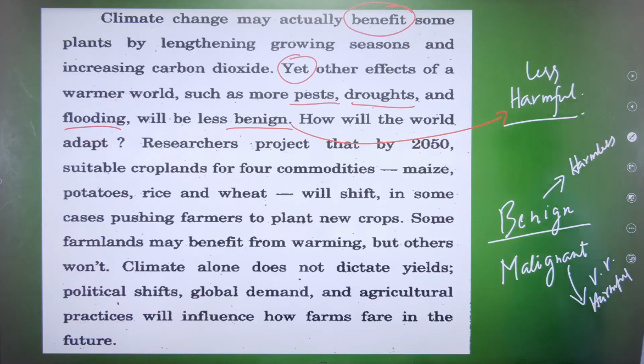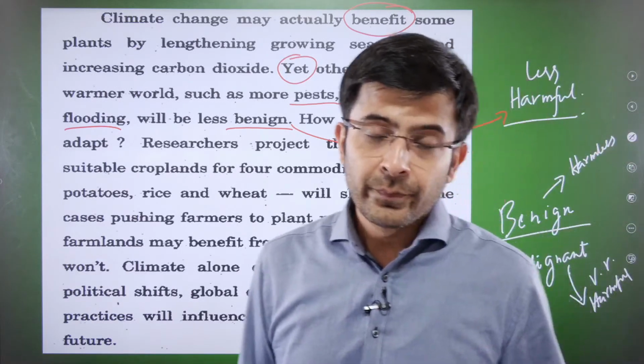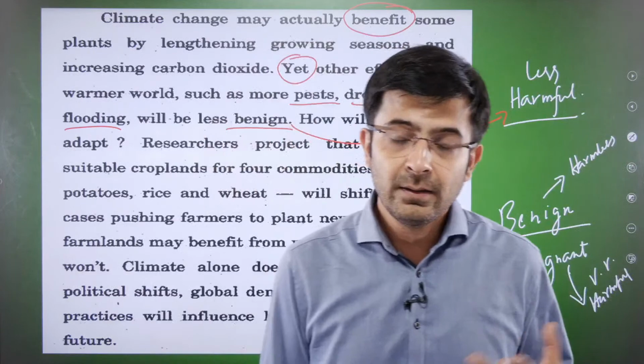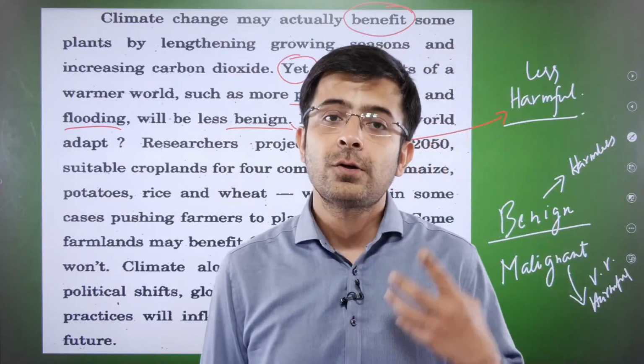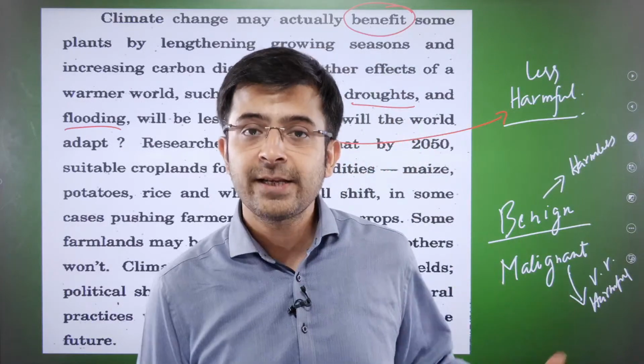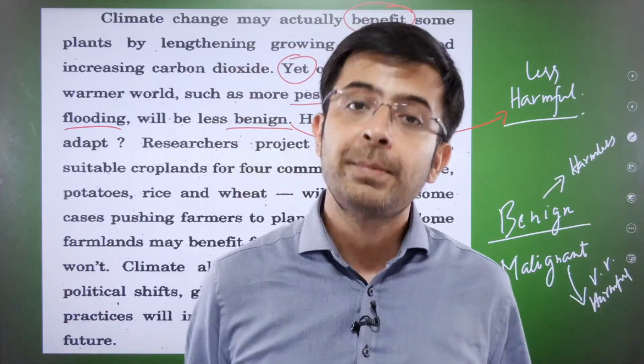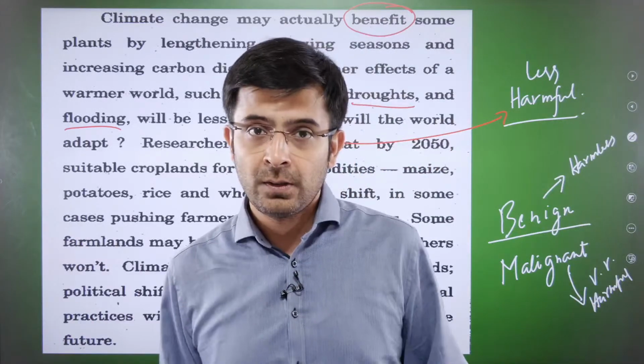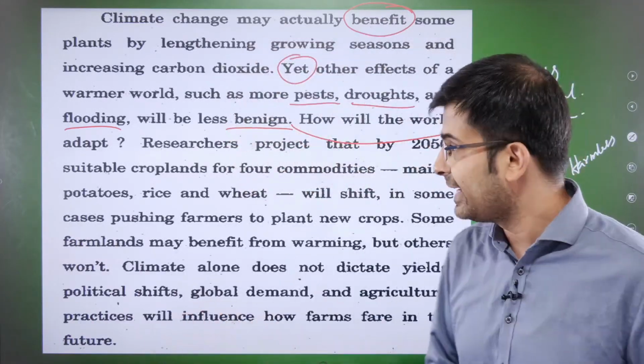Okay? The best way to understand this is cancer. You have two kinds. One is benign, which means it's dormant, it's not causing you harm, it's localized. And then there is malignant. Malignancy of cancer is when the cancer spreads. It becomes very bad, it becomes difficult to control. So that's the best way to understand these two word meanings.